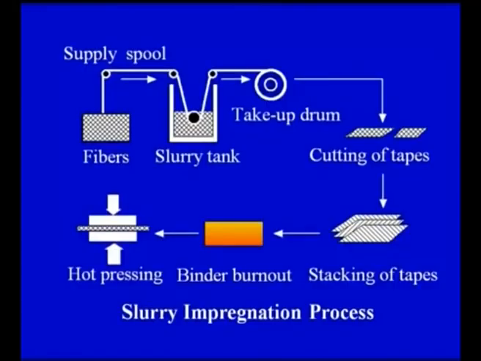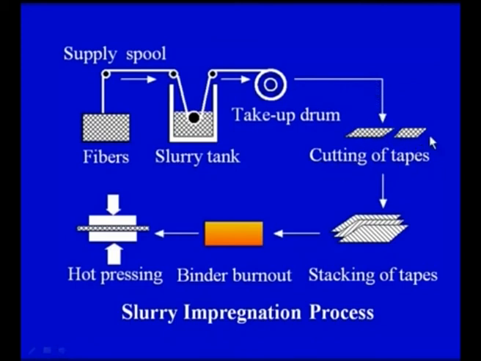On your screen you can see this diagram, which I have already drawn, just a revision of the slurry impregnation process. These are the fibers, this is the supply spool through which the fibers are coming, and this is a slurry tank which contains the matrix powder, the binder as well as the carrier medium. Through this slurry tank, prepregs are formed which are taken up by the take up drum or take up roll. So here we have formed the prepregs, and these prepregs are now taken and the cutting of the tapes